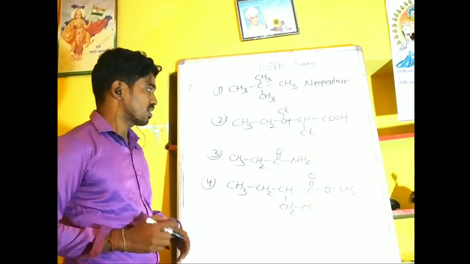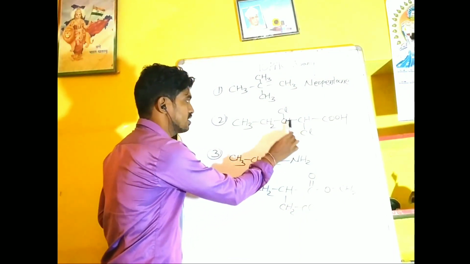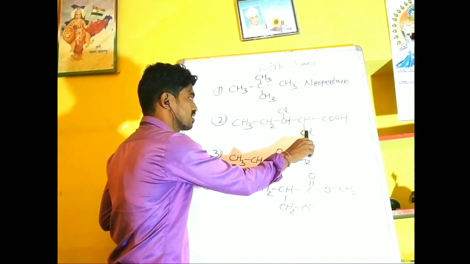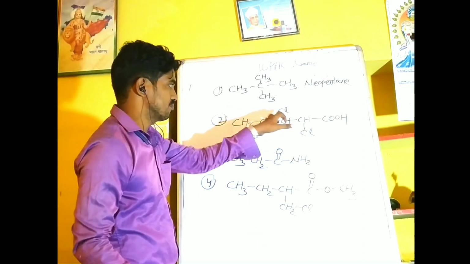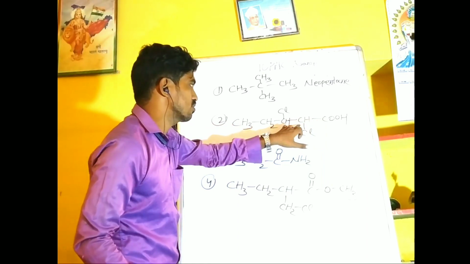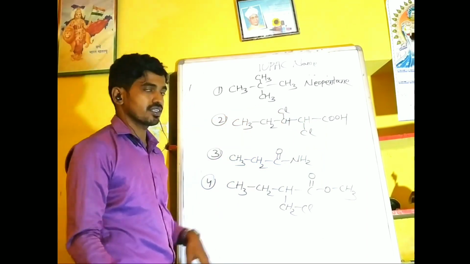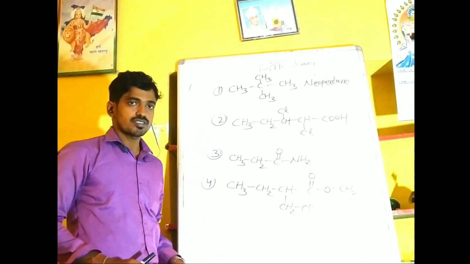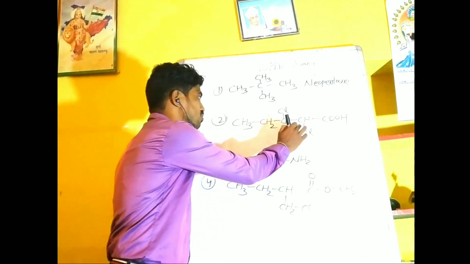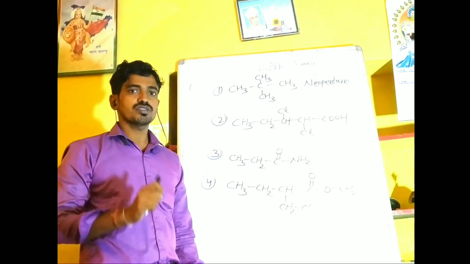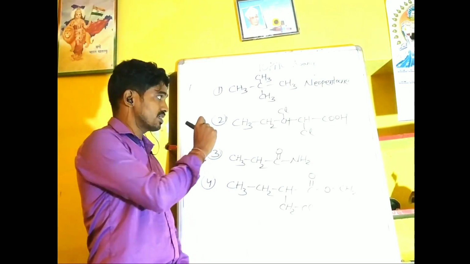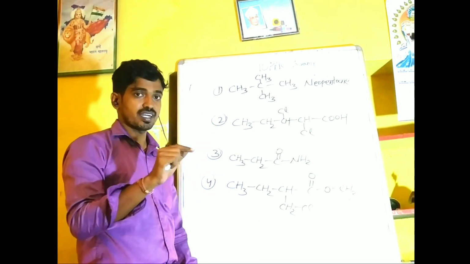Another point is, if a compound contains two substituents of the same kind, for example if at position 2 there is a chloro and at position 3 there is also a chlorine atom, then in the prefix section we have to add di, that means 2,3-dichloro. That means chloro is again prefixed by di.